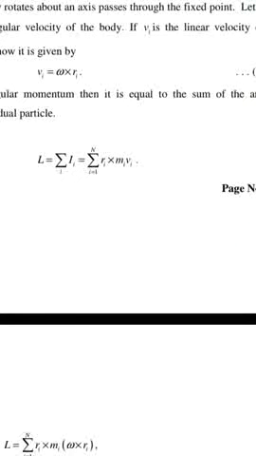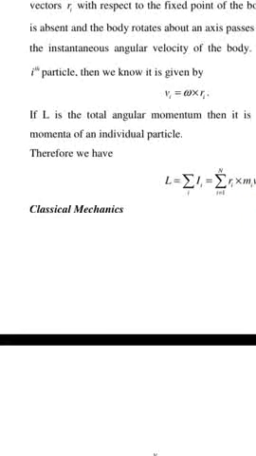If v_i is the linear velocity of the ith particle, then we know that it is given by v_i = ω × r_i.